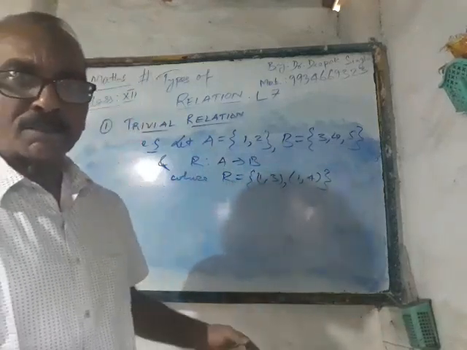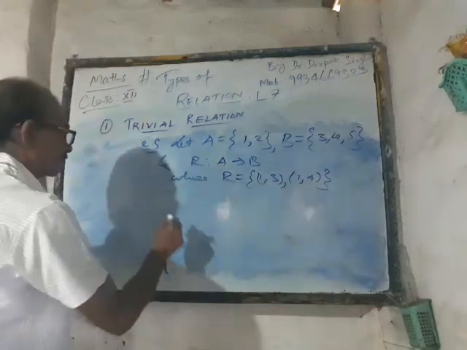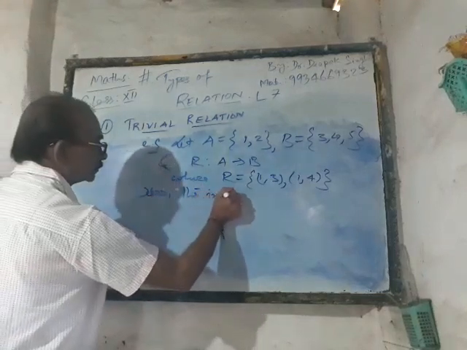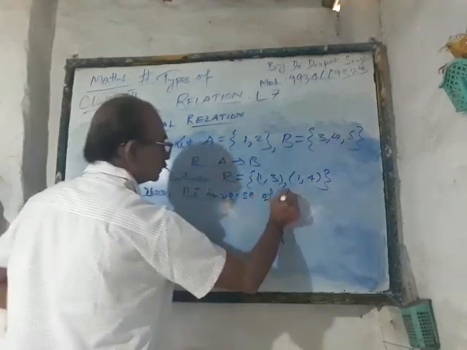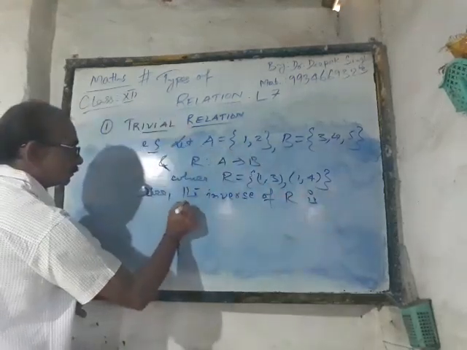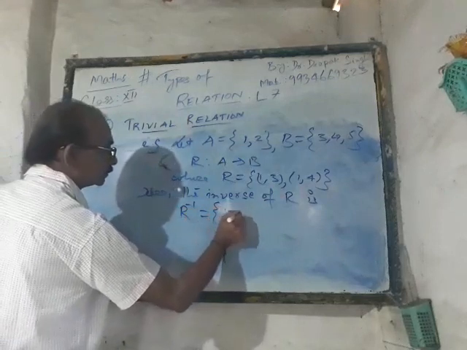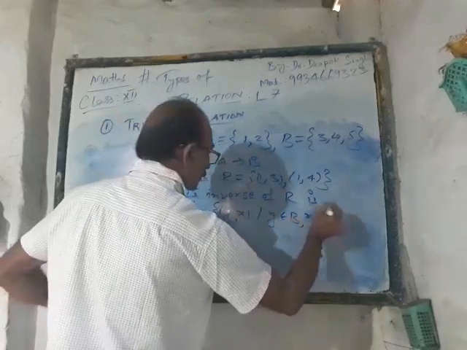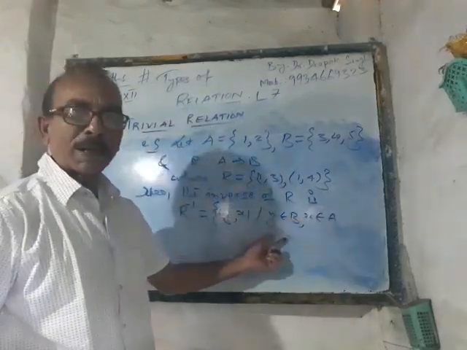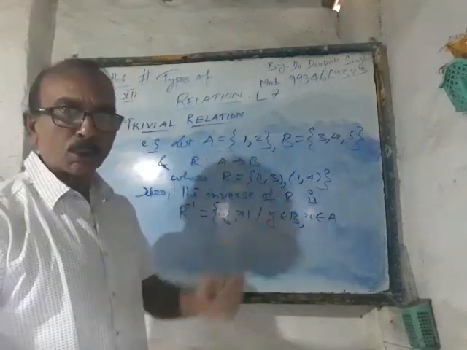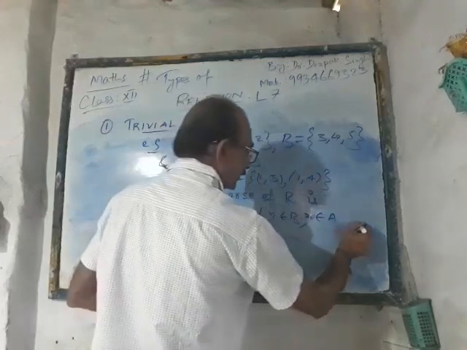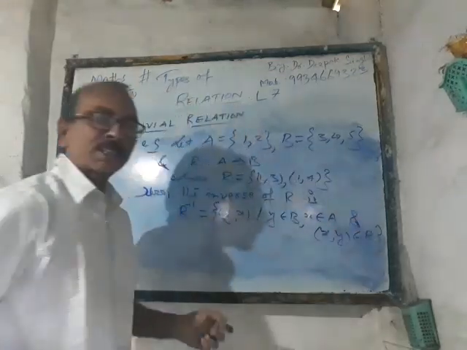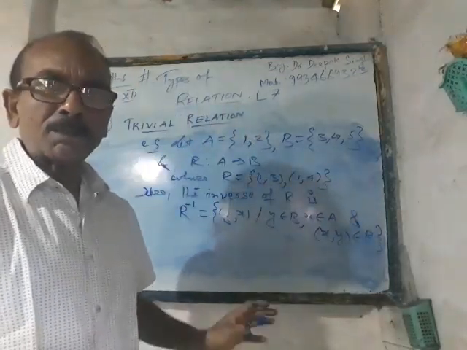Now in order to define the inverse of R, R inverse will be containing (y, x), undoubtedly y will be an element of B, x will be an element of A. The most important thing to notice is that whatever elements (x, y) are there in R, we have to take the reverse of those elements only.